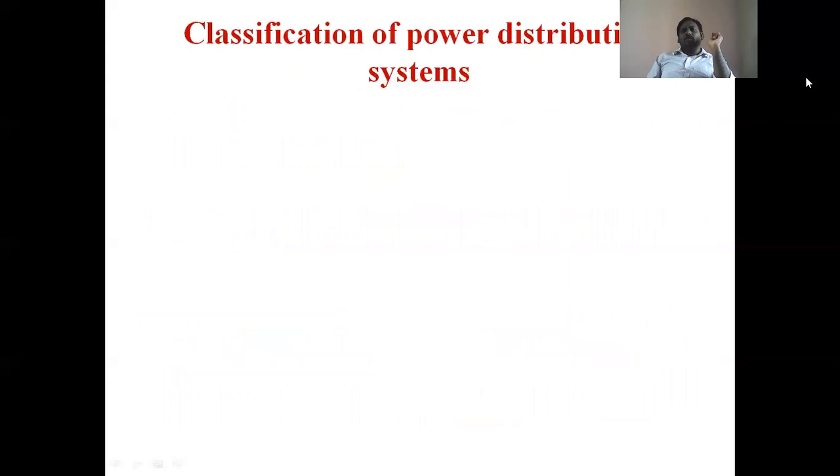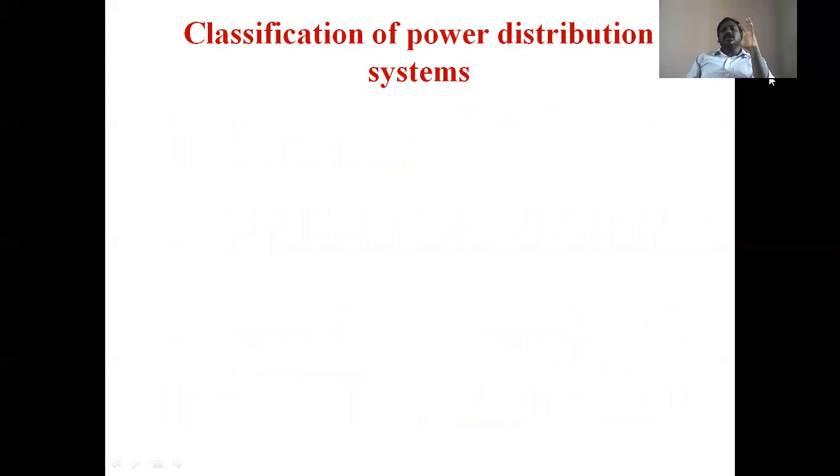Next, we are going to discuss the classifications of a power distribution system. Transmission systems are classified based upon their length and operating voltages.